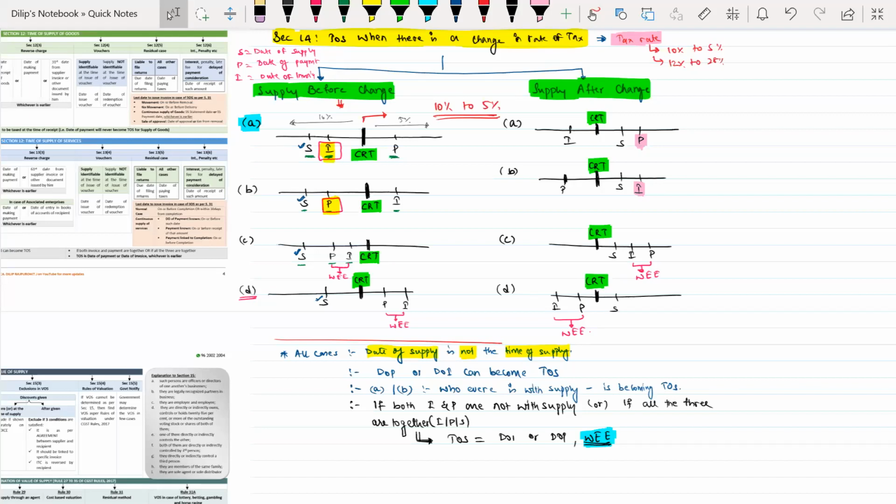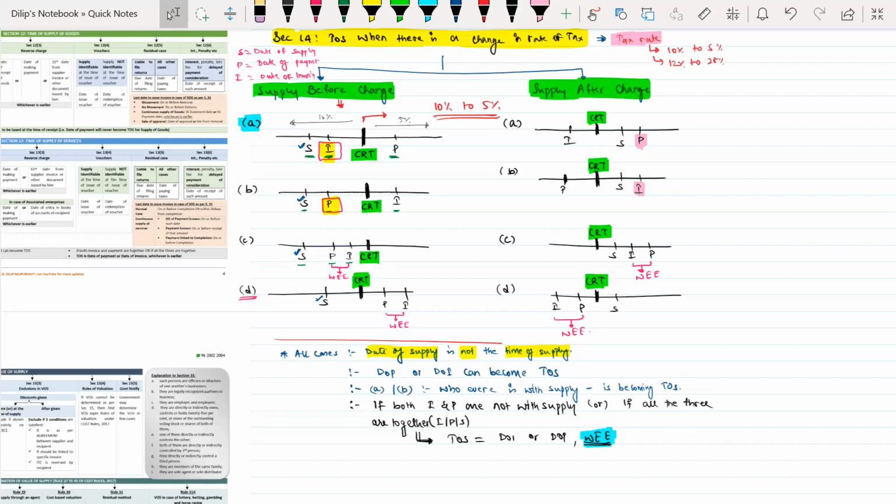Whenever there is a supply which is made before change, under that also there are 4 cases which can be possible. What are the 4 cases, sir? Supply may be before change, invoice is also before change, but the payment is received after change. Case number 2, supply is before, payment is before, but invoice is after. Similarly, there are other 2 cases also. So what is the provision telling? The provision is telling, case number 1, if the supply is made before change and the invoice is also issued before change, but the payment is received after change, then the time of supply will be the date of invoice.